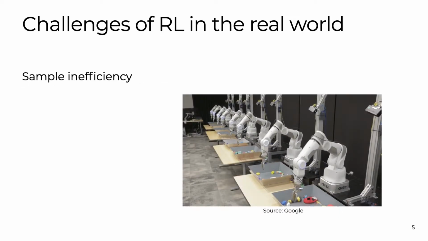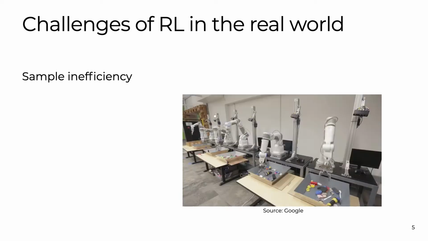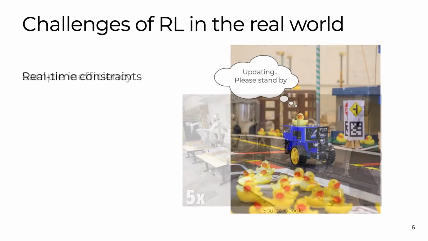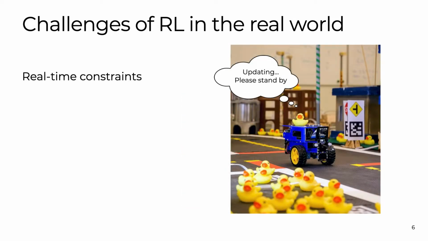Also, training deep RL agents tends to take a lot of trials, on the order of millions of trials, even to solve relatively simple problems. This is problematic on real hardware since it can be expensive to operate and maintain. Finally, the real world imposes real-time constraints. It's not always the case that a robot can sit and take a long time to update its Q function estimate while other things are still going on in the real world.